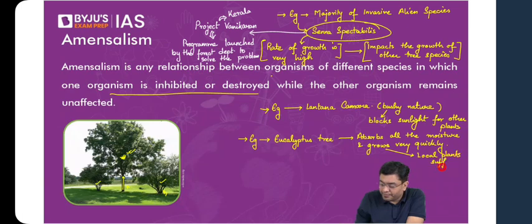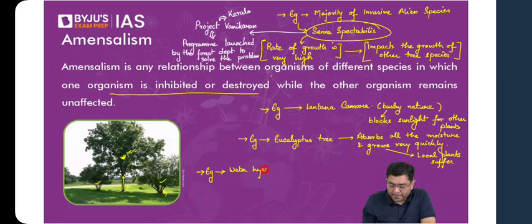Then another example, what is also referred to as the terror of Bengal. That is also an invasive alien species, the plant species referred to as the terror of Bengal. Are we aware of that? It is basically water hyacinth. No, Sundari tree is significantly beneficial. Water hyacinth, also referred to as terror of Bengal, because of the rate at which it would spread.